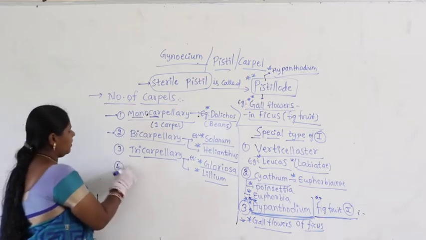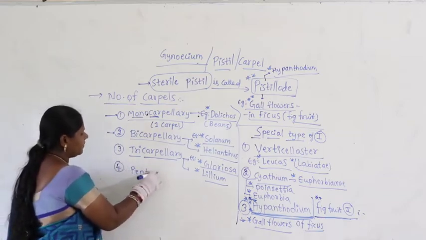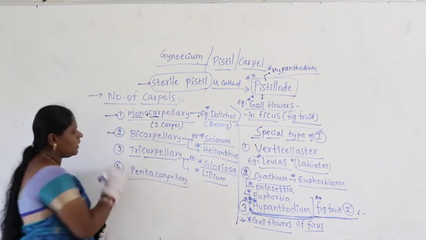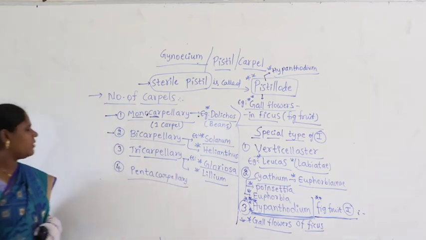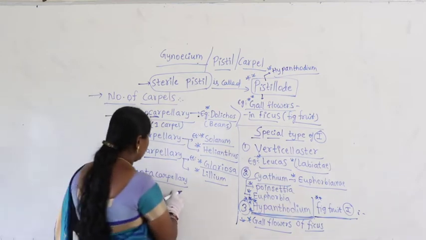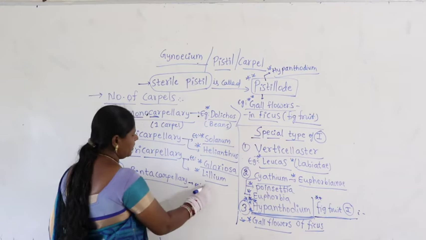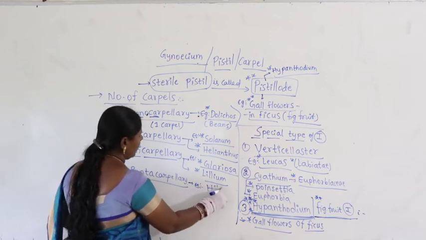Then pentacarpellary. When we take the pentacarpellary condition, the flower contains 5 carpels, and an example for pentacarpellary is hibiscus.